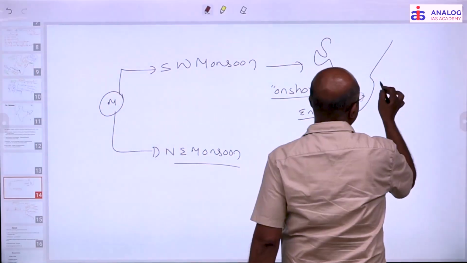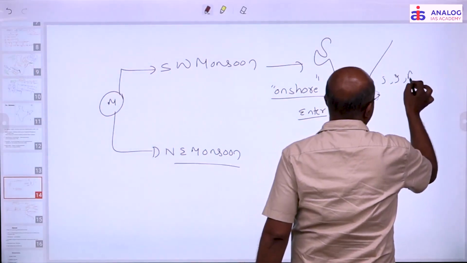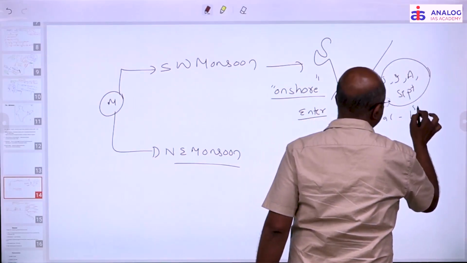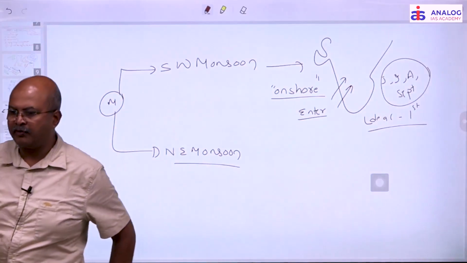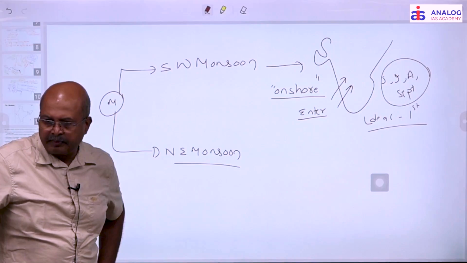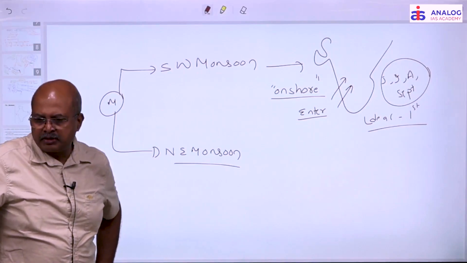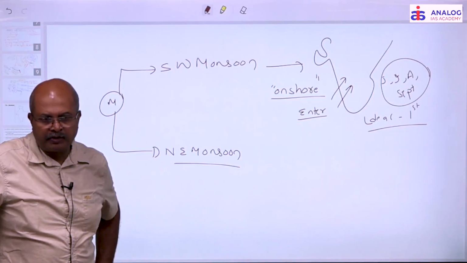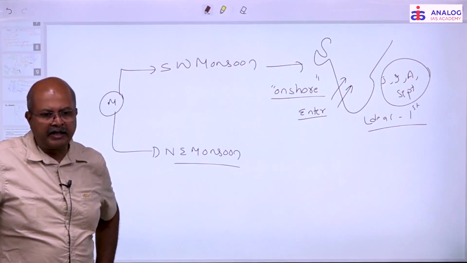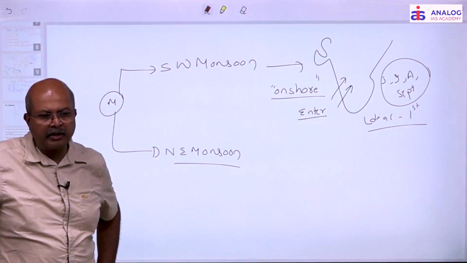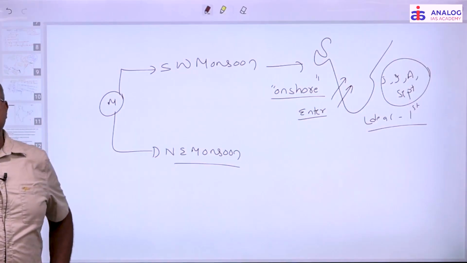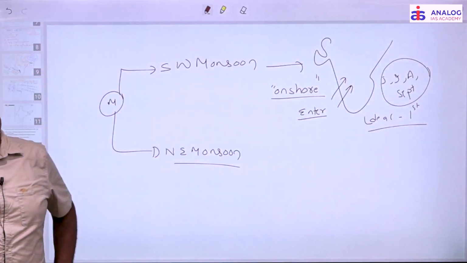It lasts four months: June, July, August and September. The ideal date for the southwest monsoon to enter India is 1st of June, right? But because of many factors, it can enter early, or it can be delayed. It is not a computer model that has to follow the exact date. Many times there may be an early entry or a delayed one.